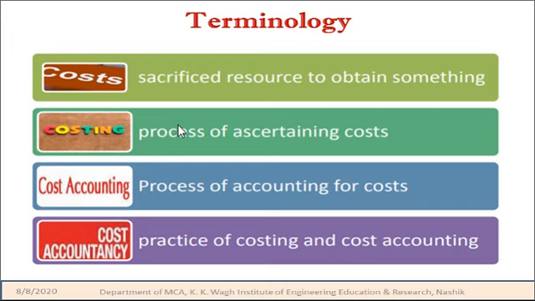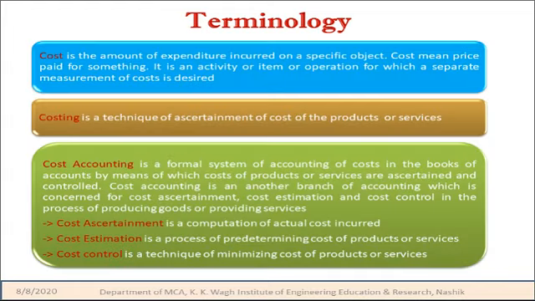Whereas costing is the process of ascertaining the cost, and cost accounting is the process of accounting for the cost. That is, it is the practice of costing and cost accounting. More details on the terminology: cost is the amount of expenditure incurred on a specified object. That object, as I said, can be any activity or anything. It means the price paid for something. It is an activity, item or operation for which separate measurement of cost is desired.